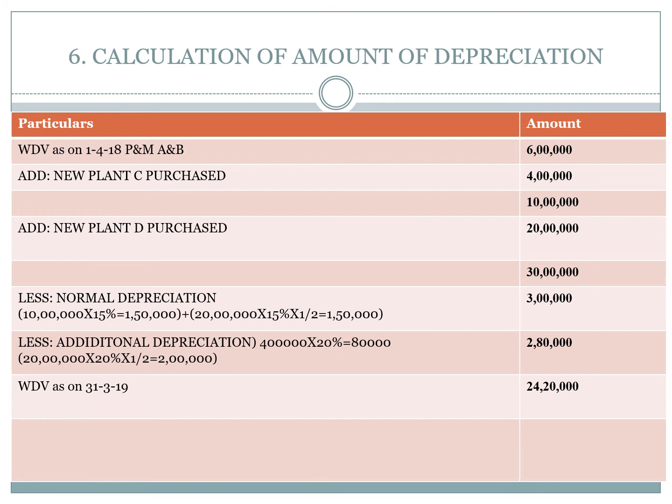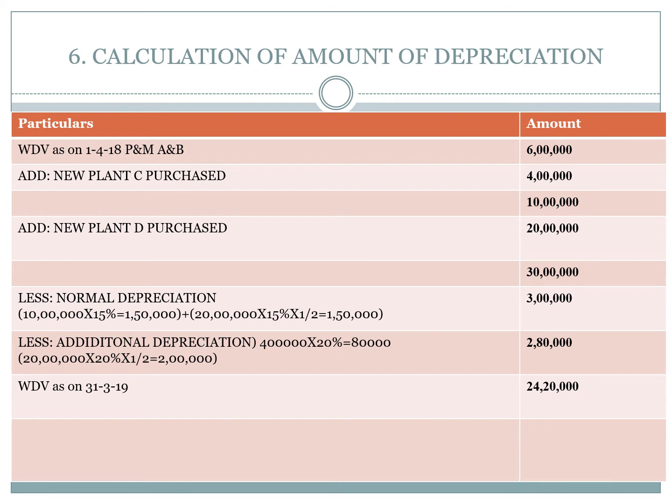First one, there was an existing plant of 6 lakhs, then new plant C purchased 4 lakhs, the total is 10 lakhs. These two assets were used in the business more than 180 days, so they are eligible for the full rate of depreciation, that is 15%. That is why 15% on 10 lakhs, the depreciation amount is 1,50,000.